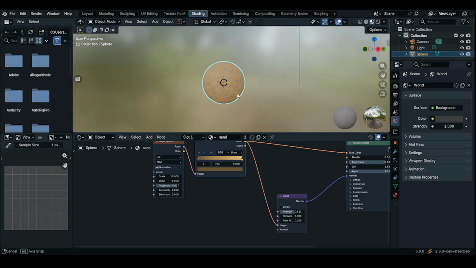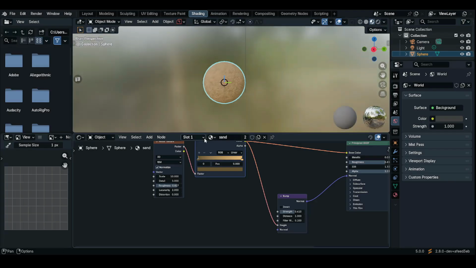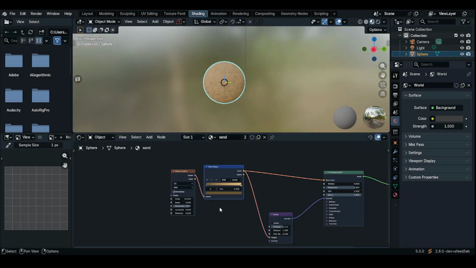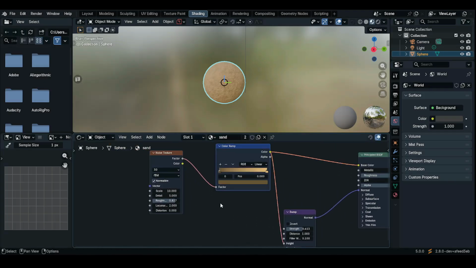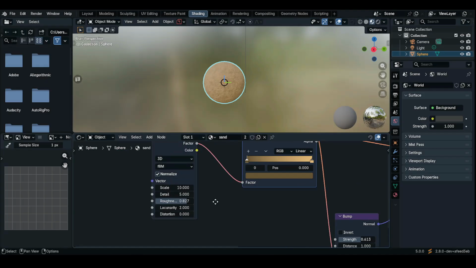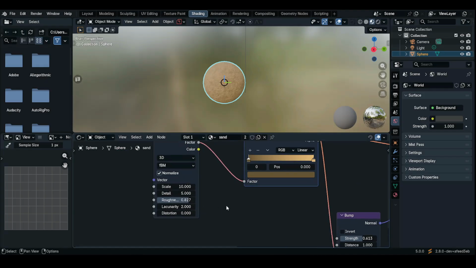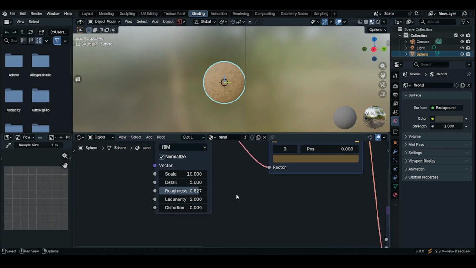Our next texture is a mud. Trust me, that one is very, very simple. So let me show you. You don't have to delete this setup. All you have to do is make some adjustments here and there, and then you're good to go. So decrease the roughness to 0.5.